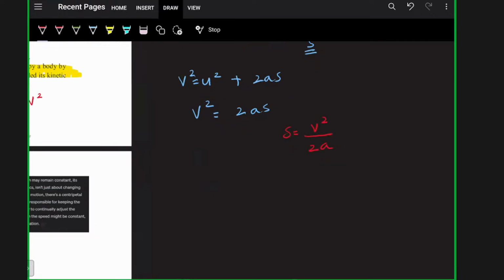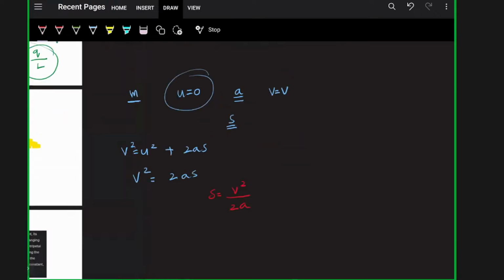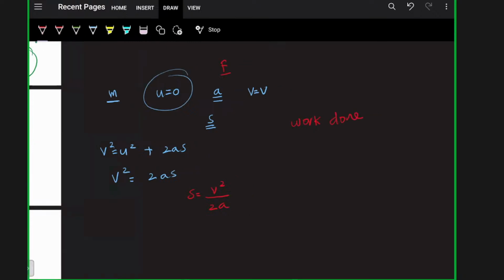And I have applied a force F here. So the work done due to that force will be how much? Work done W is F dot S, that is Fs cos theta. So here it will be F into S. F I can write as mass into acceleration, correct? So ma into S, where S is v square divided by 2a. So a I can cut. So work done is equal to half mv square.